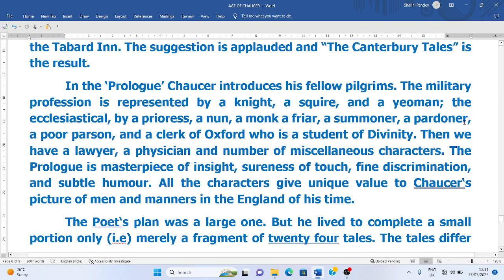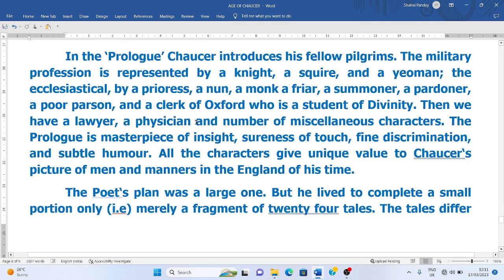And then there are ecclesiastical persons, belonging to the church: a prioress, a nun, a monk, a friar, a summoner, a pardoner, a poor person also, and the clerk of Oxford. Now this clerk of Oxford is a student of divinity. Here, clerk of Oxford doesn't mean that he was an official clerk of Oxford. Actually, he was a scholar of Oxford, a student of divinity. And then we have a lawyer, a physician, and a number of miscellaneous characters.